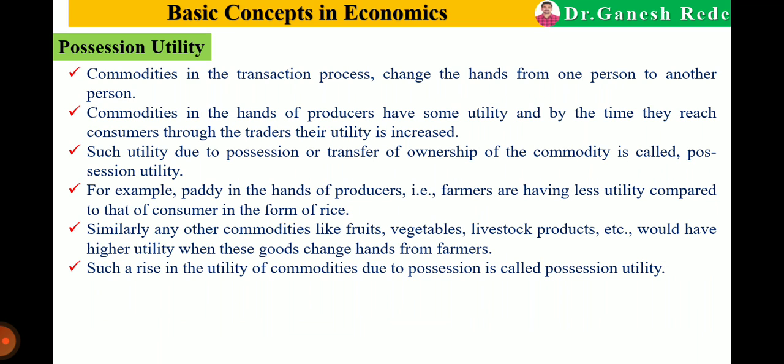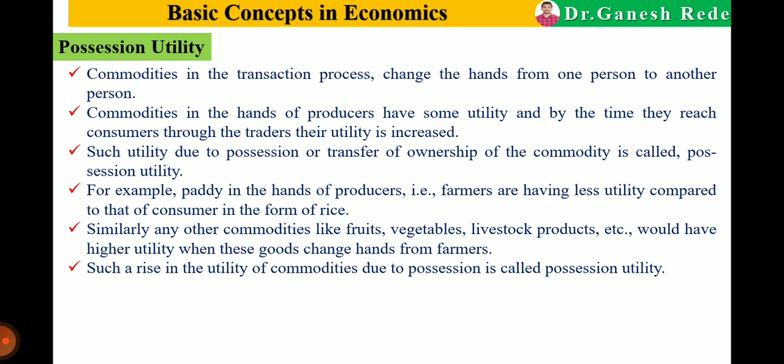The utility of those goods to me is different, and the utility of those goods to the consumer is different. Such utility, due to the possession or transfer of ownership of the commodity, is called possession utility, and possession utility is created by the function of buying and selling.